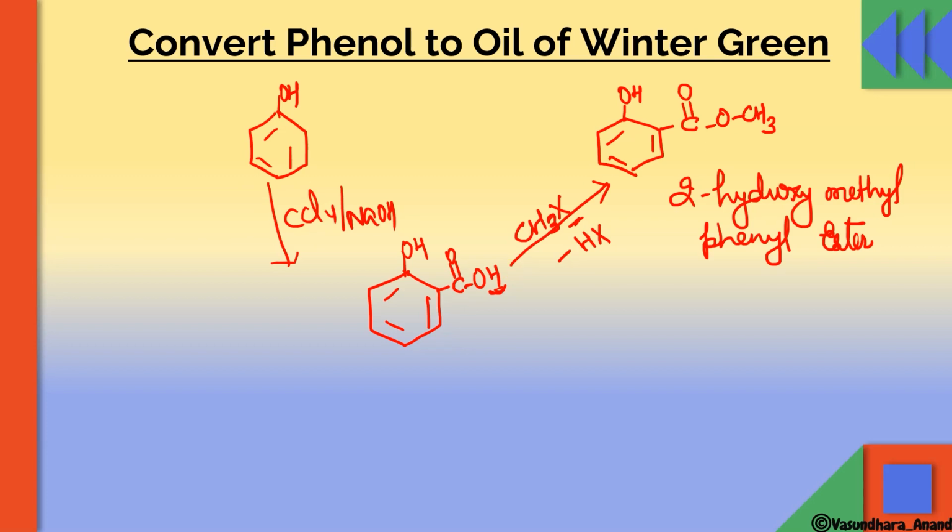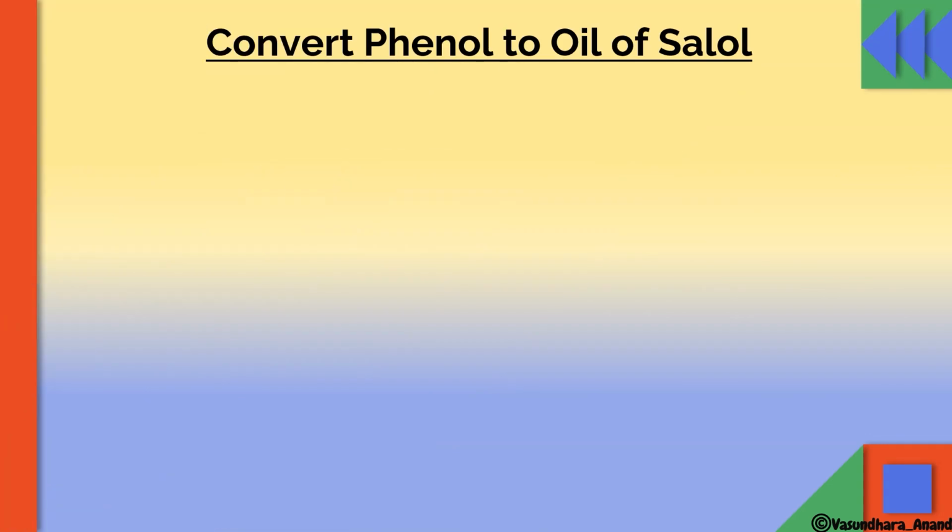Any doubt in this? This can also be done another way, because this is an acid and this is an ester. We know that an acid, when it reacts with an alcohol, will give you an ester. So this can also be done with CH3OH. In this case, H and this OH will give you H2O, and this CH3 group will attach. So these are the two ways by which we can convert phenol to oil of wintergreen.